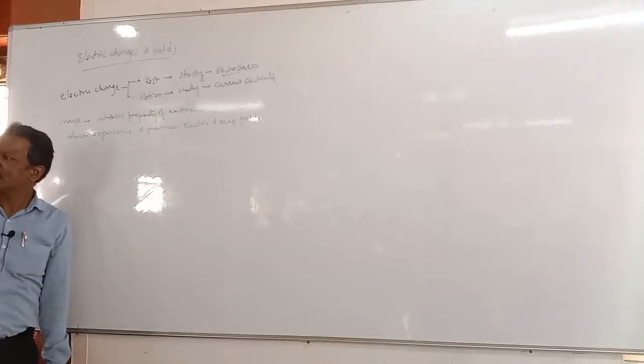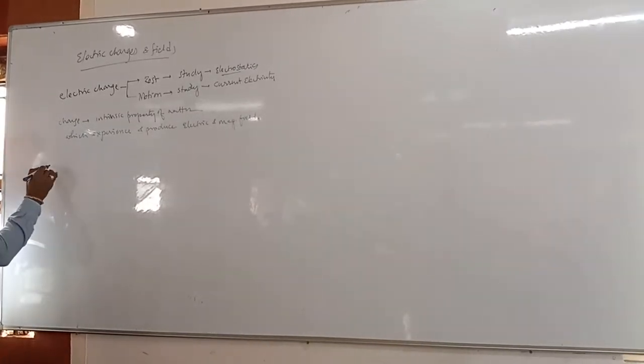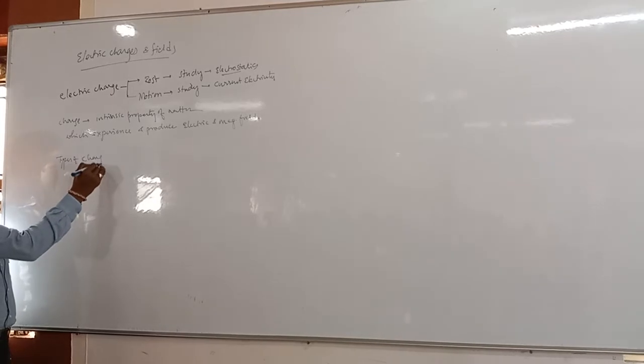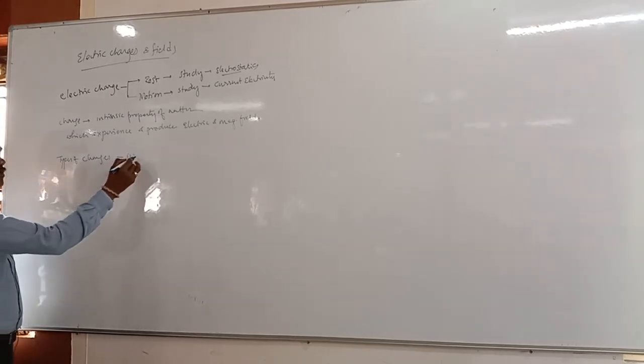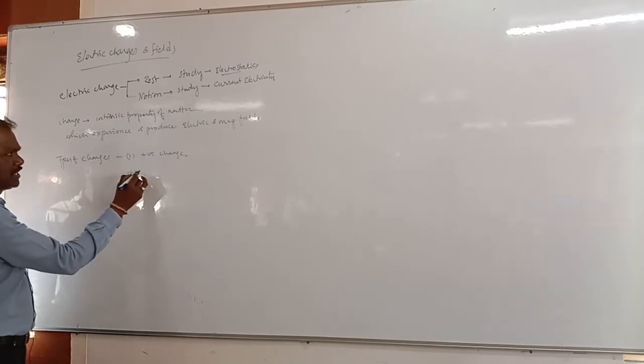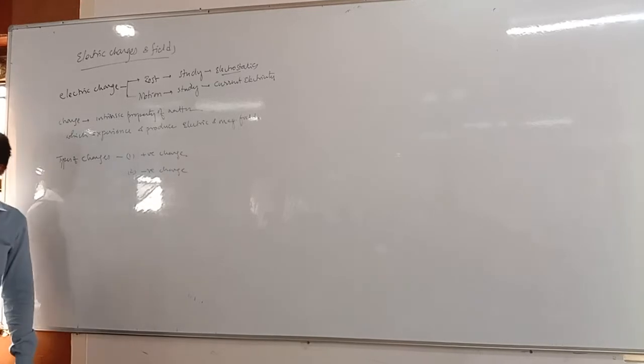Okay, that is the charge we are saying, right? So how many types of charges do we have? What are they? One is positive charge and the second one is negative charge, right?